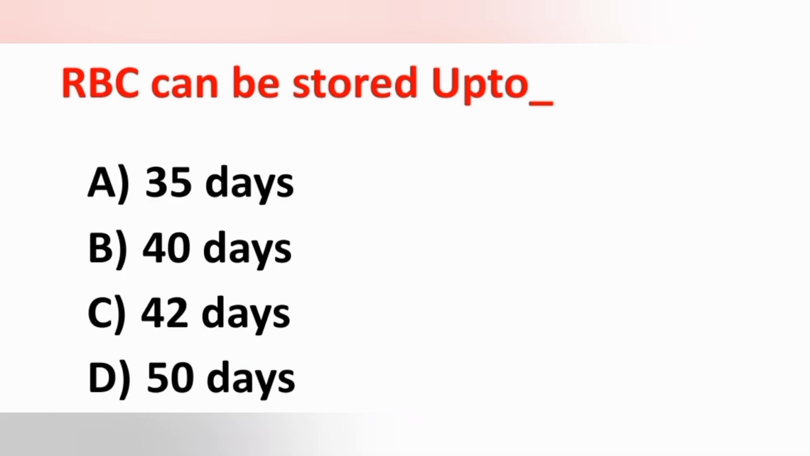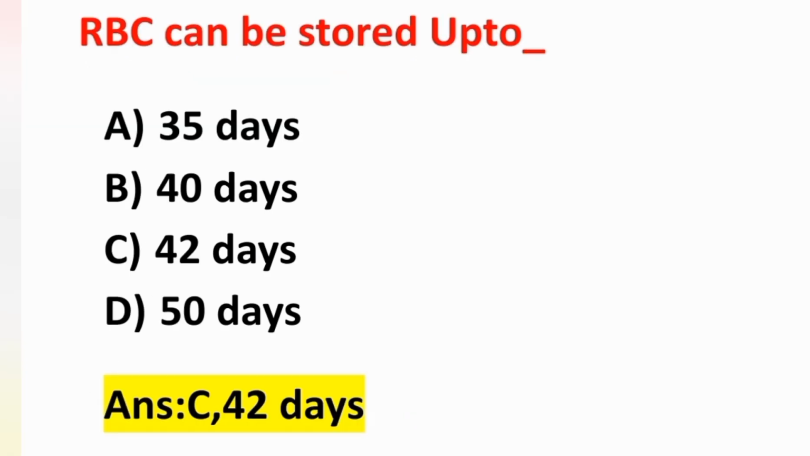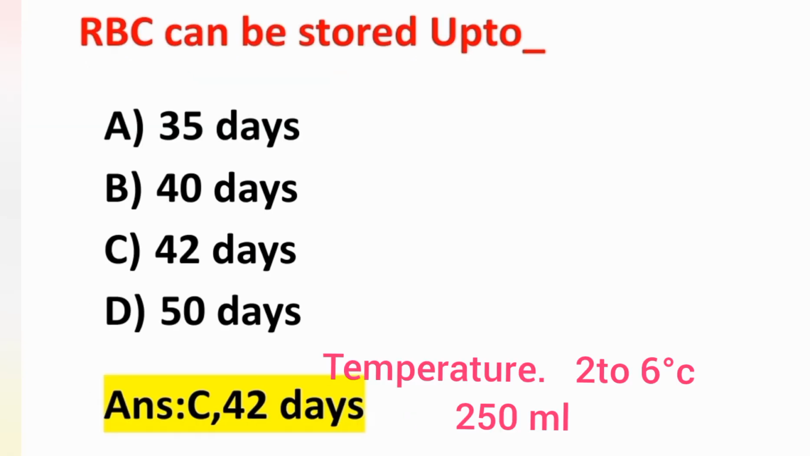The next question: RBC can be stored up to? Option A 35 days, option B 40 days, option C 42 days, and option D 50 days. RBC can be stored up to 42 days. Option C is the correct answer. Packed RBC can be stored at a temperature of 2 to 6 degrees Celsius for about 42 days, and one packed RBC consists of about 250 ml.